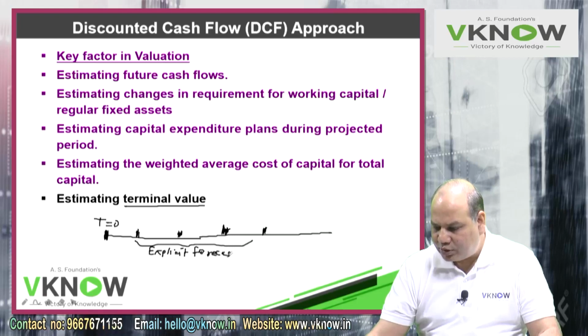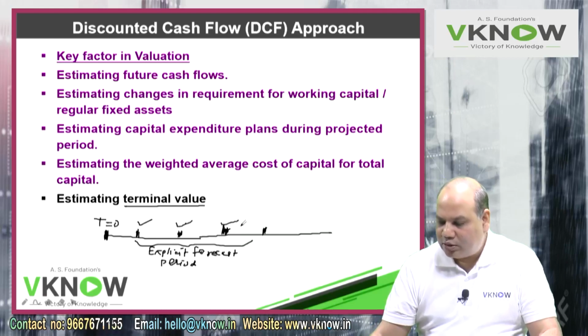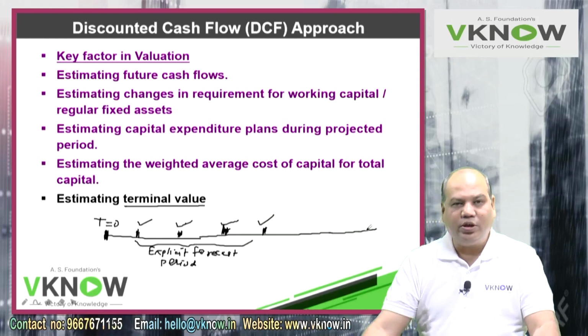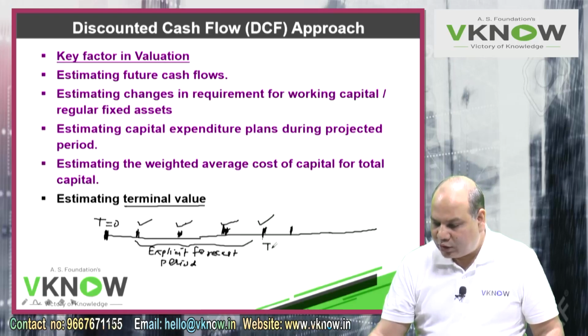Explicit forecast period where we can estimate for individual years. I can estimate here free cash flow will be so much, second year so much, third year so much, but then I can't estimate for the next 50 years or 20 years. But business has a very long life, not just 4. So what we do, suppose we can estimate for 5 years, then we will compute the terminal value here.